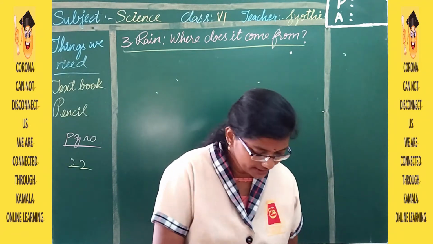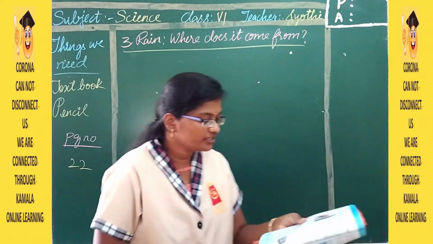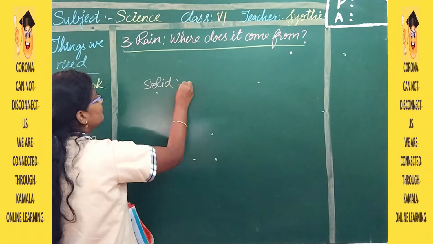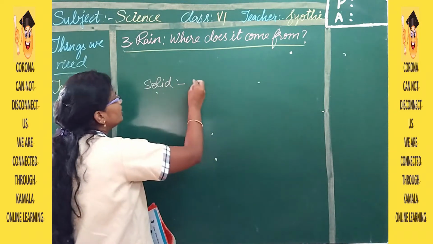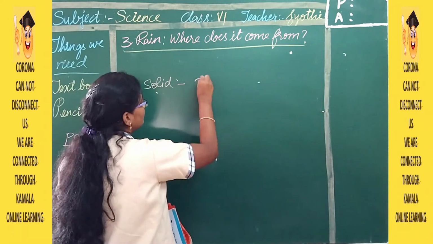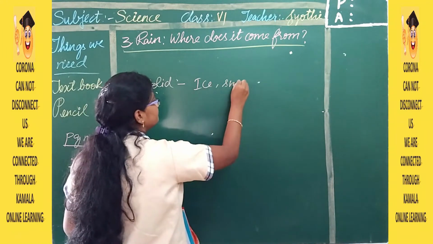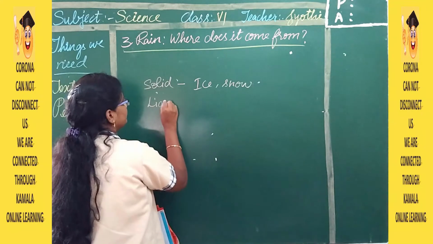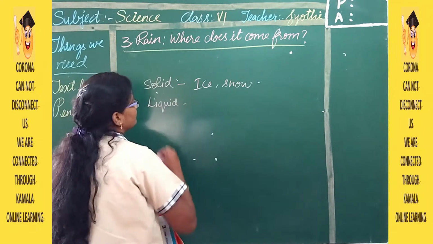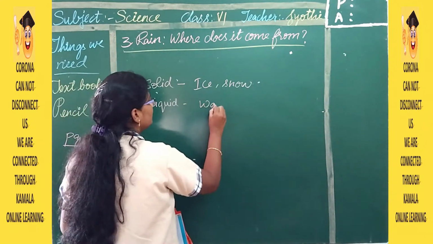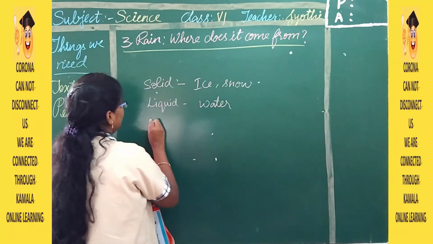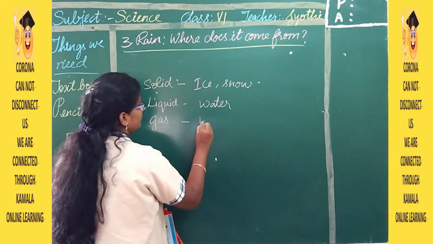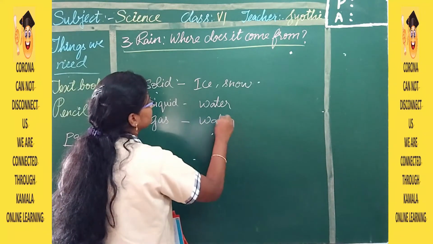Basically there are three types of water. That is solid. The solid form of water we can see in the form of ice and snow. Then liquid. Liquid is nothing but the water. Then the gas. That is nothing but the water vapor.